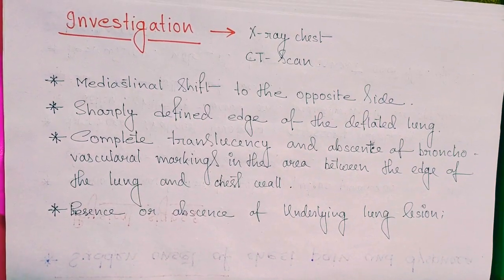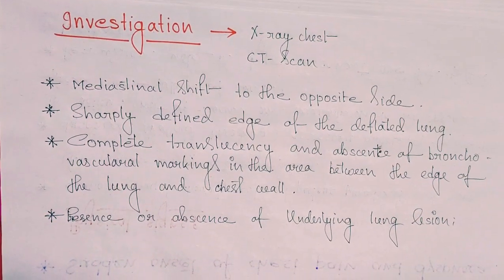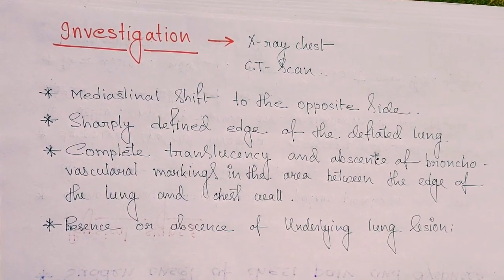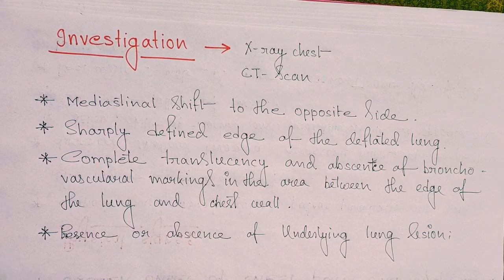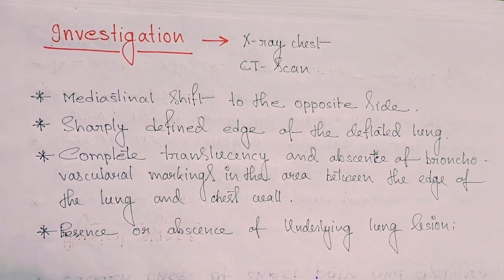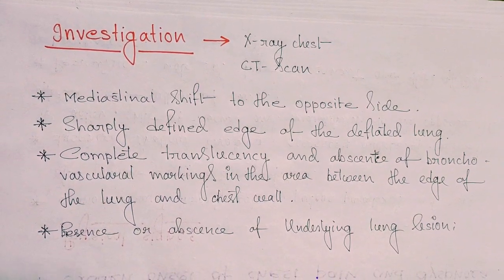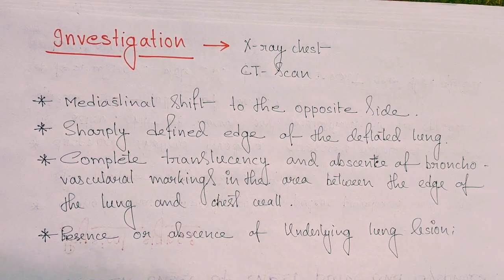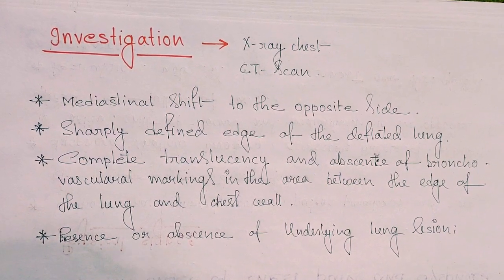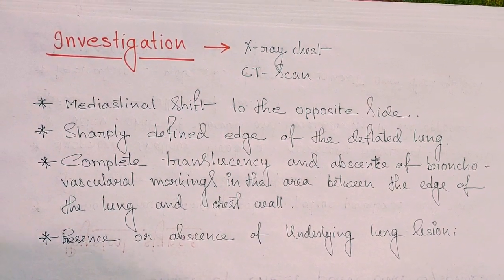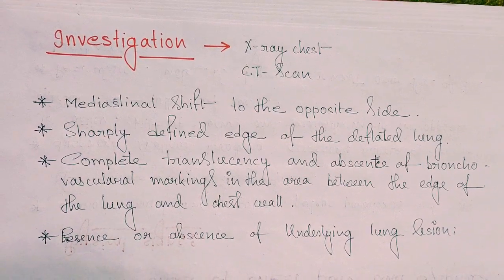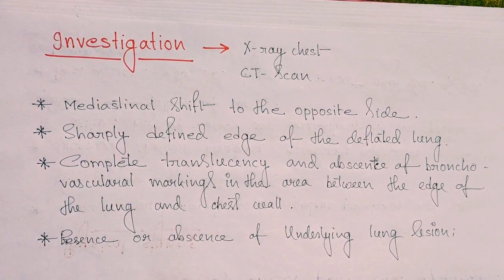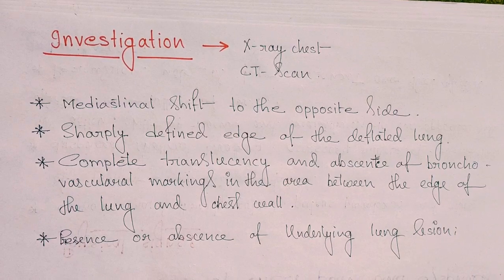For investigation of choice, chest X-ray and CT scan can be done. On chest X-ray, findings will be mediastinal shift to the opposite side and a sharply defined edge of the deflated lung and complete translucency and absence of bronchovascular markings in the area between the edge of the lung and chest wall, and presence or absence of underlying lung lesions.